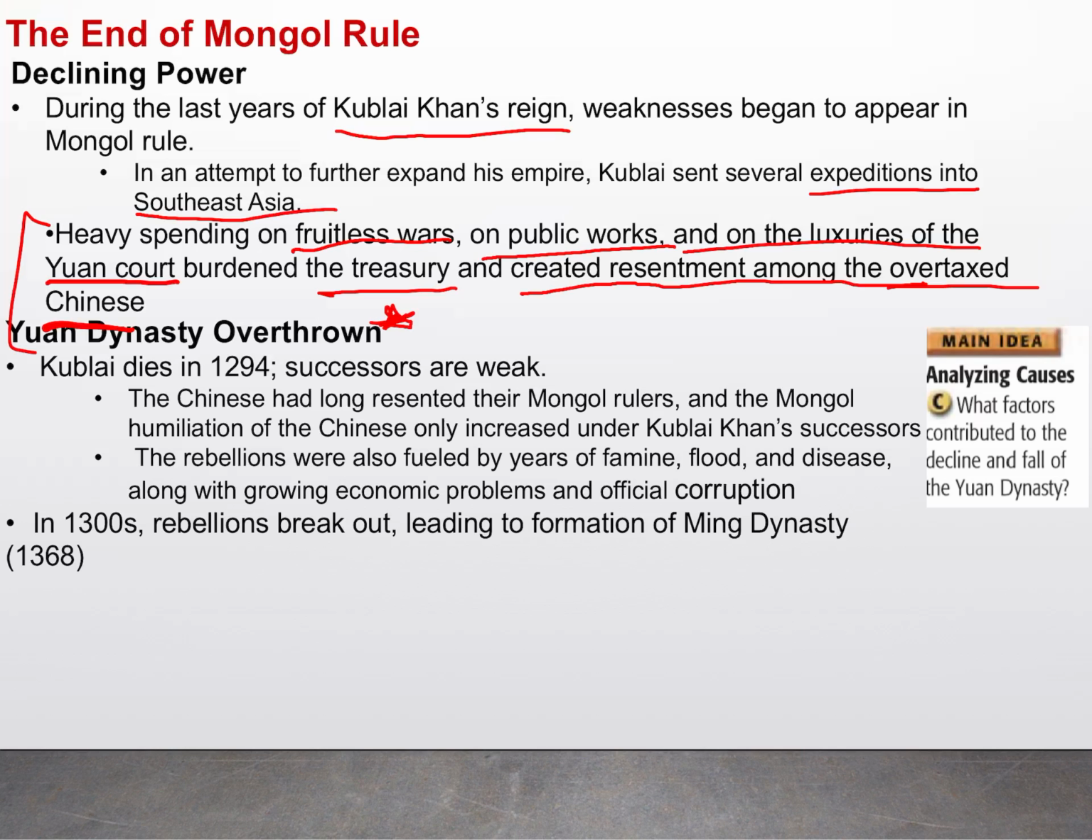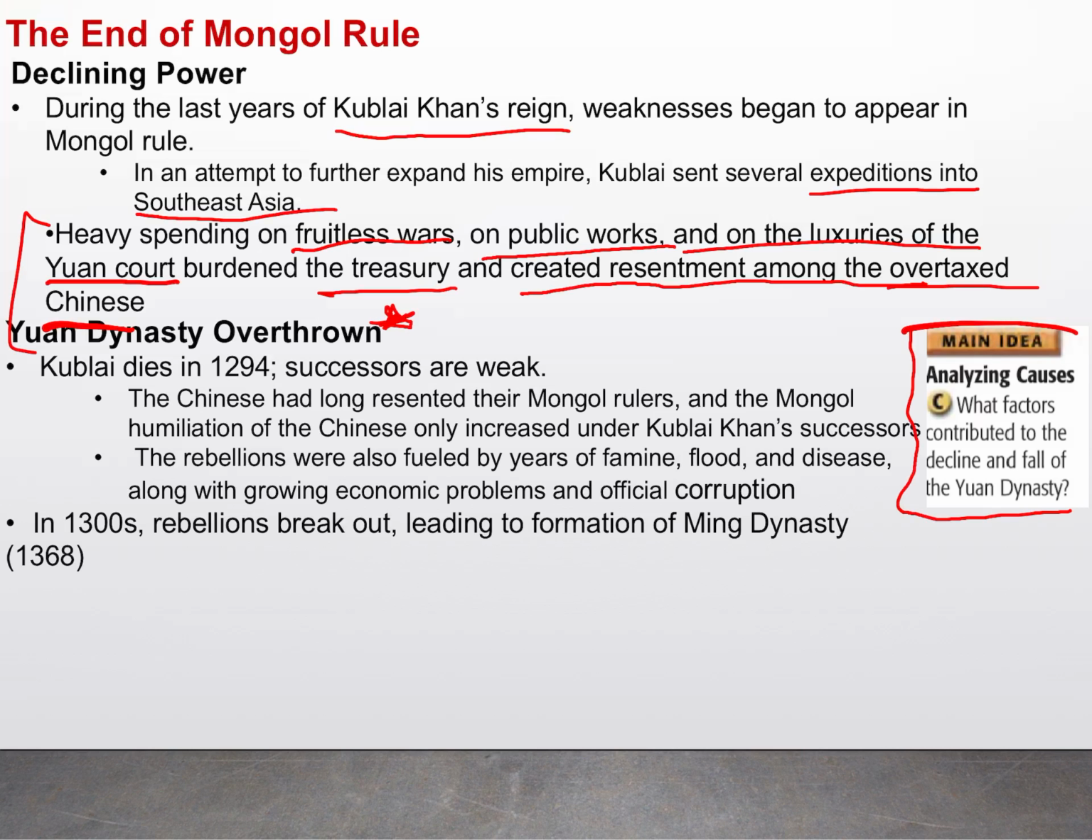Now the question is, I really want to ask you guys, what factors contributed to the decline of the Yuan dynasty? Right? And I want you guys to look back at the other slides as well, and answer the question here, so at least I can see whether or not you understand what leads to this point.